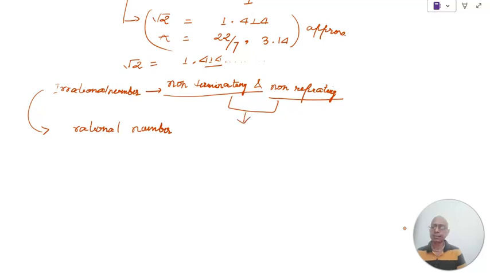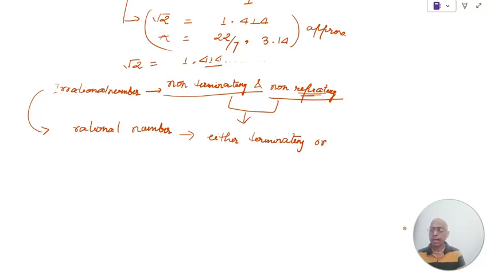Either it is terminating, or if the decimal representation is non-terminating, then it should be repeating.